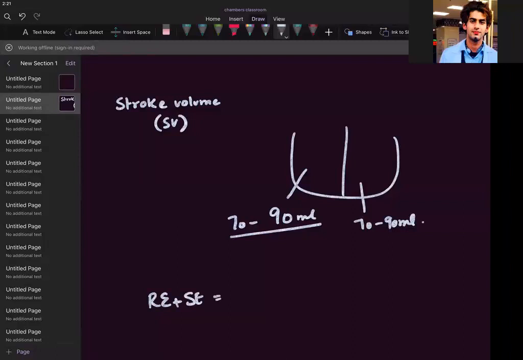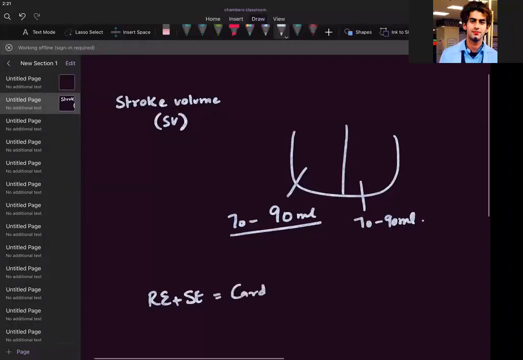Because rapid ejection plus slow ejection are part of cardiac systole, ventricular systole. In rapid ejection, you are throwing the blood out from the chamber, and slow ejection means again a lesser amount of blood, but it is still coming out from the ventricle.